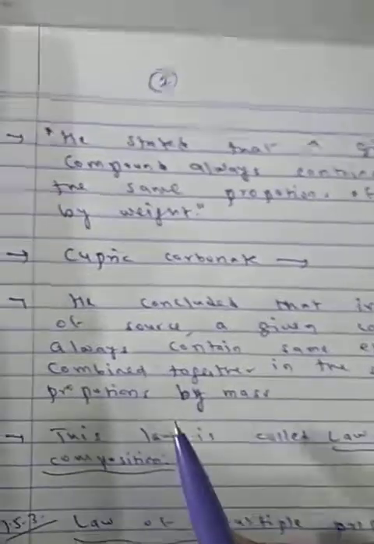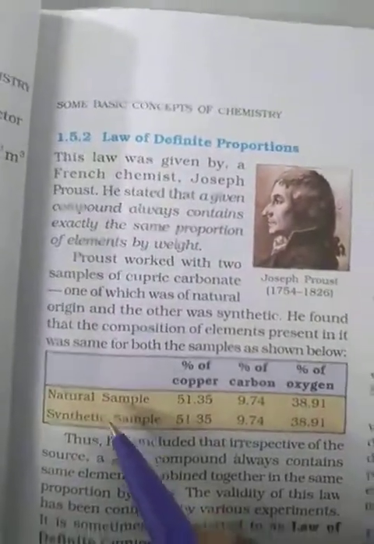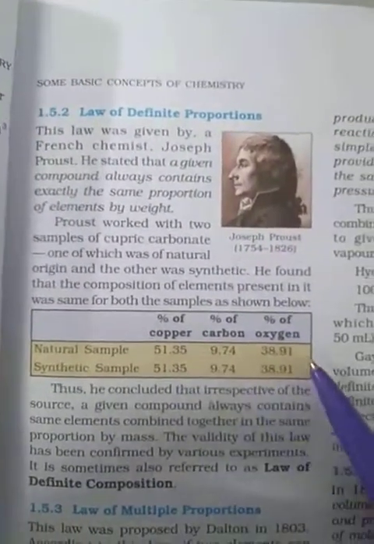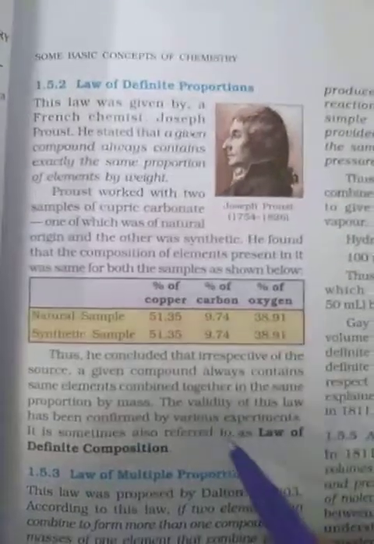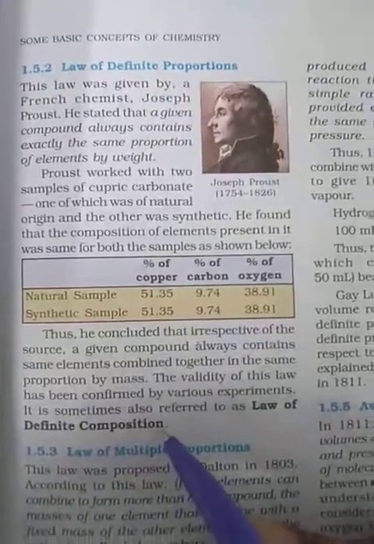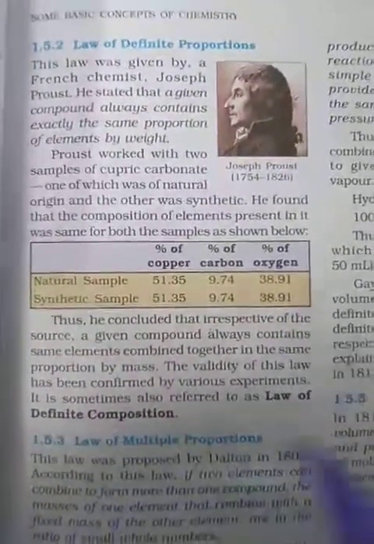Thus this scientist concluded that irrespective of the source, a given compound always contains the same elements combined together in the same proportion by mass, whether we take it from a natural sample or make it in a lab as a synthetic sample. So their percentage composition is the same. The validity of this law has been confirmed by various experiments, and it is sometimes also referred to as the law of definite composition.